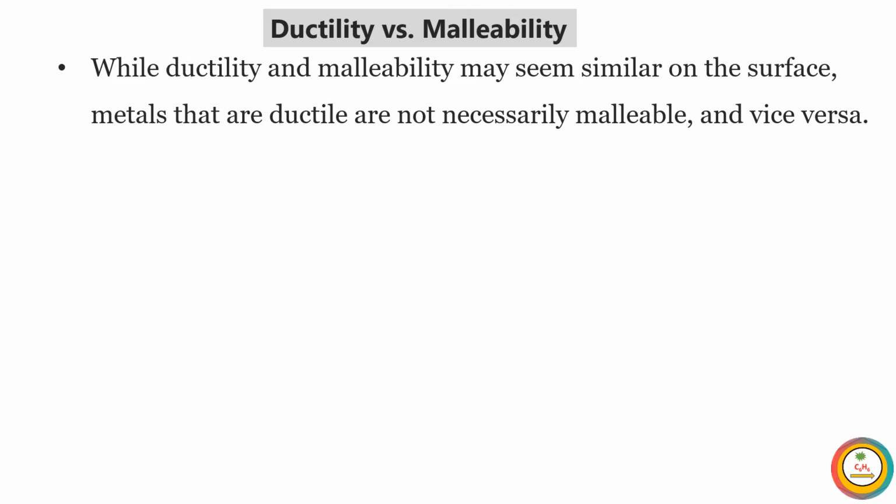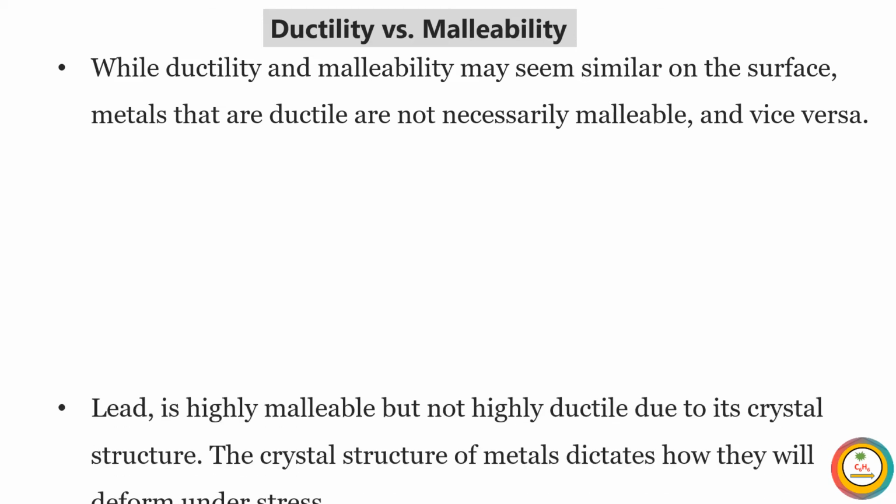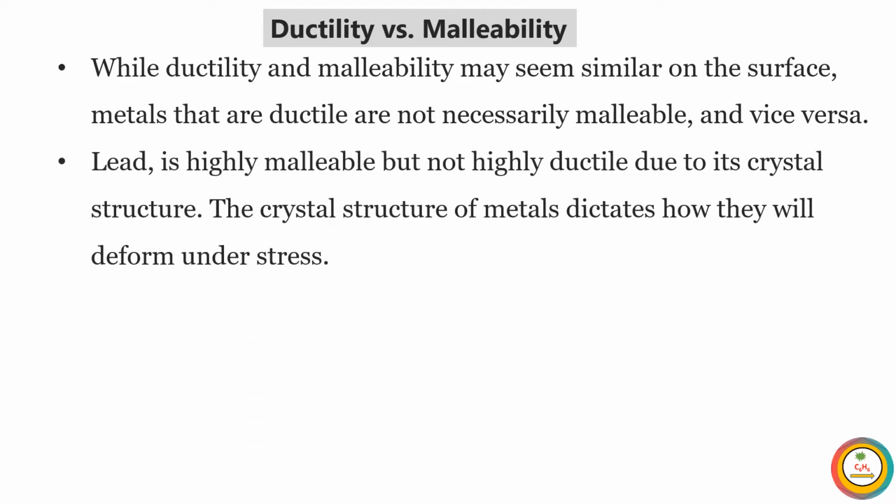Metals that are ductile are not necessarily malleable, and metals that are malleable are not necessarily ductile. Lead is highly malleable but not highly ductile due to its crystal structure. So ductility also depends on the crystal structure.